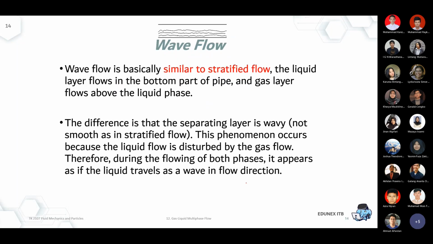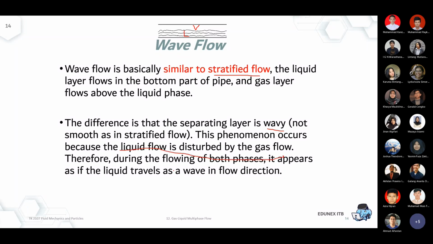Now it gets trickier and trickier before it forms a slug. It's almost like a stratified flow. So the liquid and the gas are already separated naturally by the density. The liquid layer of course flows at the bottom, and the vapor is at the top. But now it's not as homogeneous as the stratified flow, so it's a bit wavy, not as smooth as in the stratified flow, because the liquid flow is now disturbed by the gas flow.